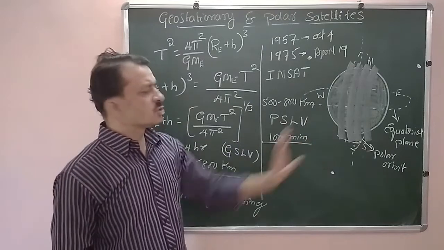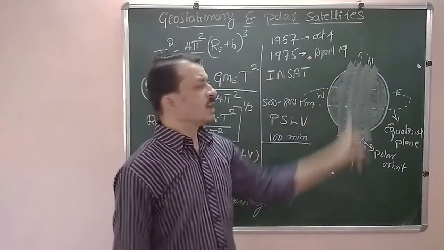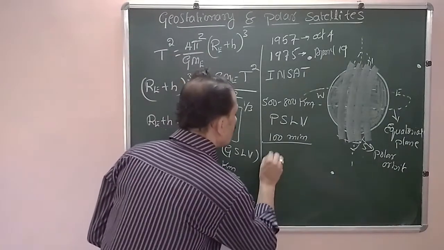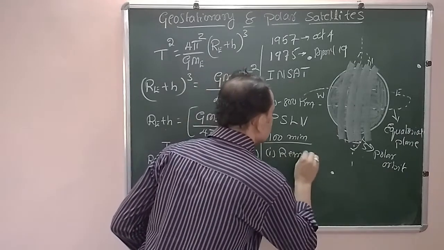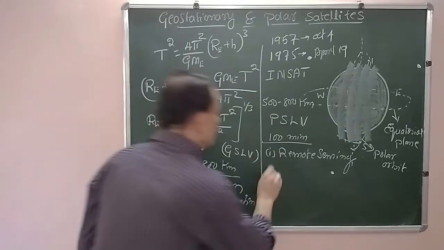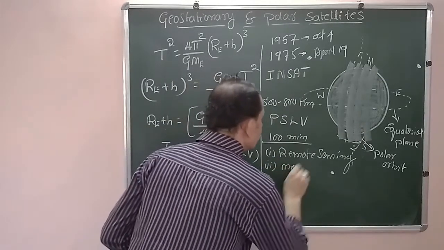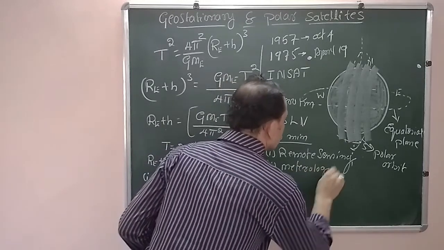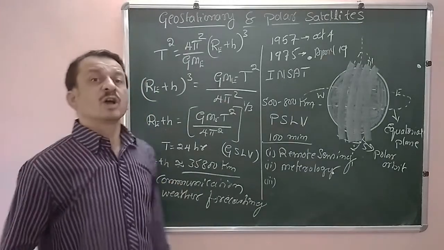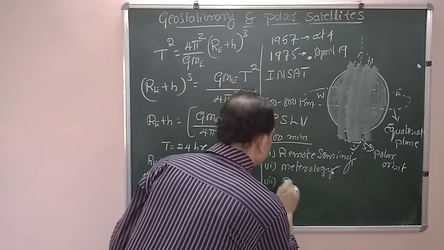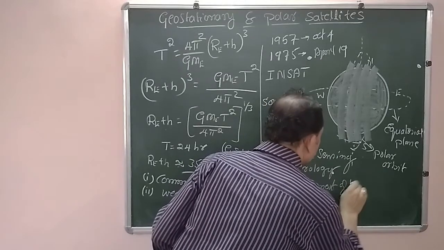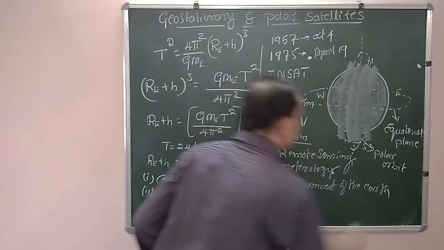Because of these high resolution pictures, and also because they cover the two poles, the North Pole as well as the South Pole, they are mainly used for remote sensing, in meteorology, and in the study of the environment of the Earth's surface.